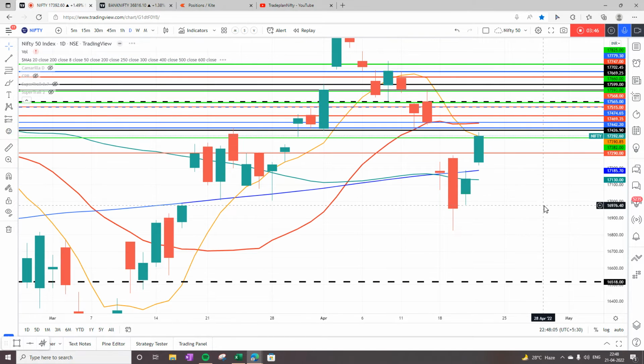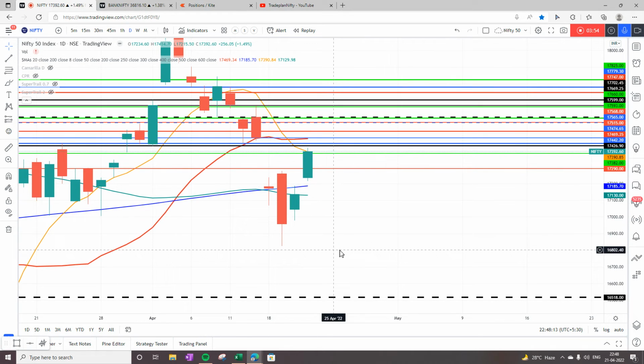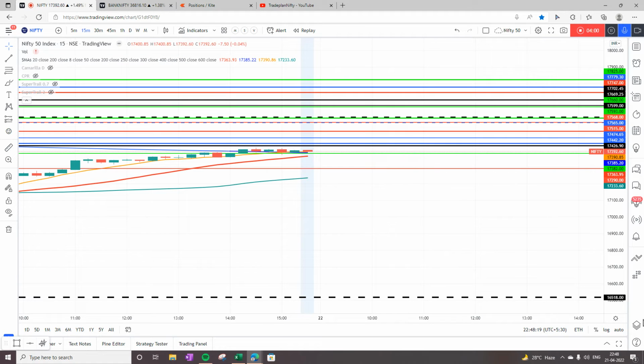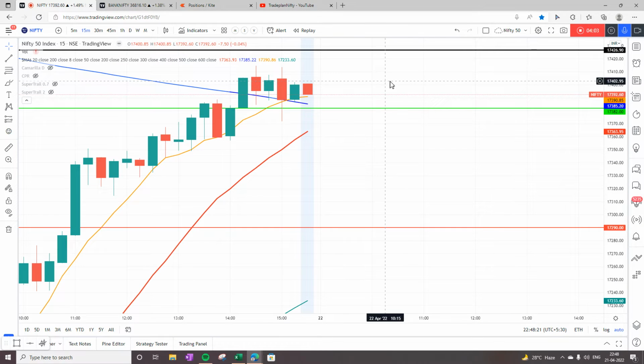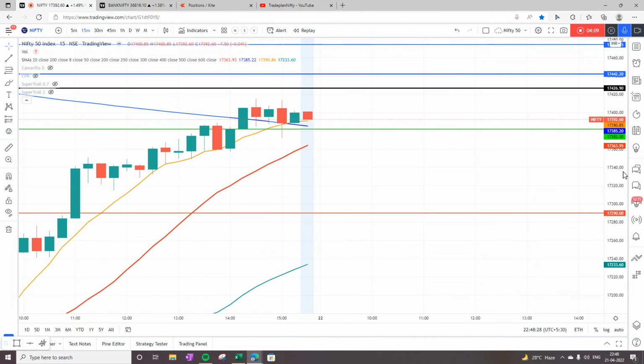On the daily chart, the market has closed above the 200 bar moving average, but still below the 20 and 8 bar moving average. So here Nifty is in bearish mode. And on the 15-minute chart, Nifty has closed above 8, above 200 and above 20. So here it is in bullish mode. So weekly bullish, daily bearish, and on 15-minute again bullish.